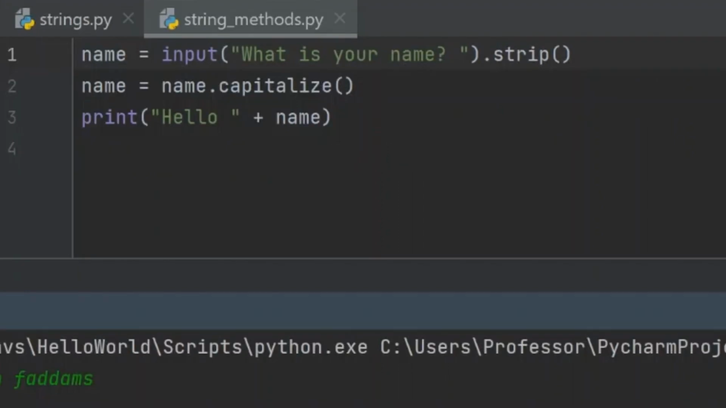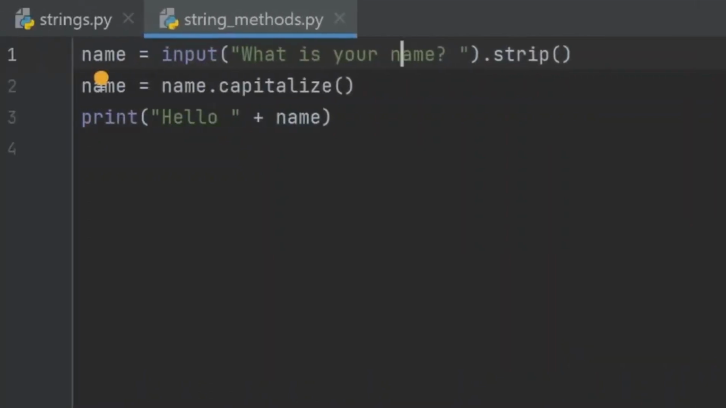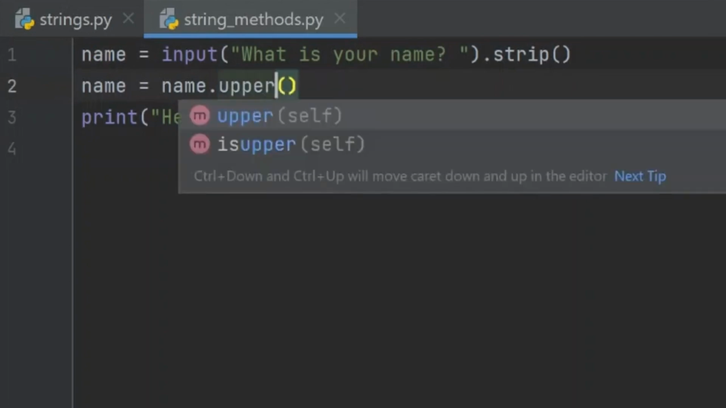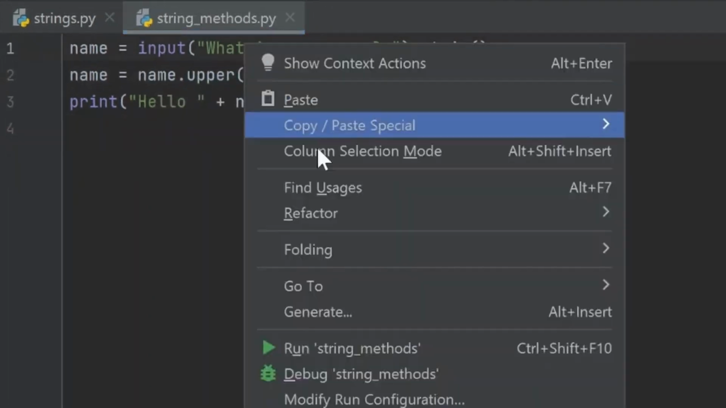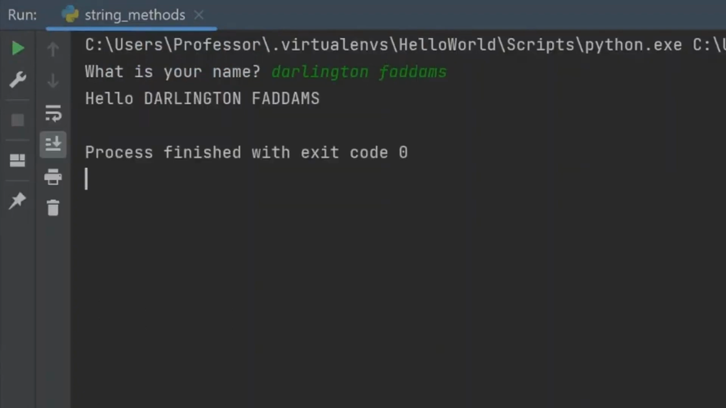Now let's explore another string method called upper, which converts all the characters in a string to uppercase. Let me close this window and let's apply it right here. So instead of capitalize, we'll write upper. Let's run the code again. What is your name? And I'll enter my full name again in lowercase, Darlington Fathams. You can see that all the letters in the full name are capitalized.